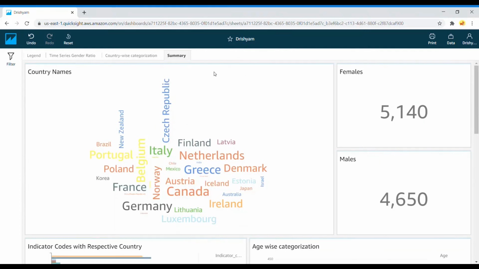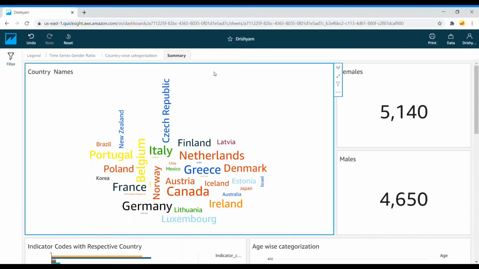Moving on to the final sheet of our project is the summary sheet. This sheet summarizes all the work that has been done throughout the project. The major visualization here is the country names visualization. I would be using this very visualization to show you the working of all the other visualizations in this sheet.